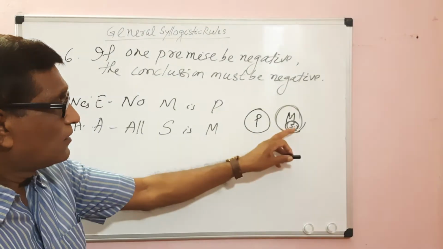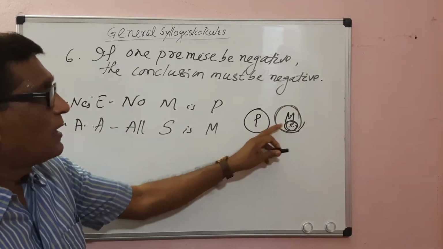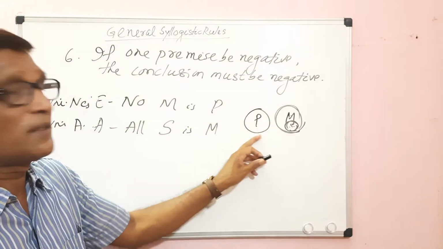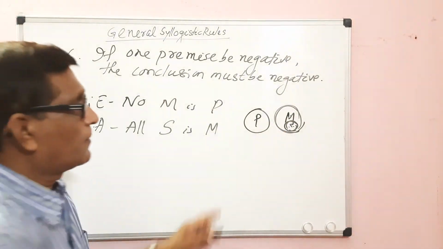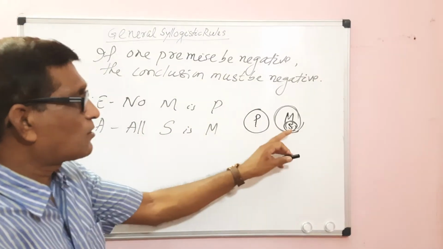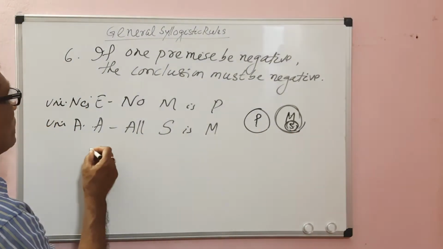So definitely the relation between major and minor will be exclusive, that is, S is excluded from P. So the conclusion must be negative.